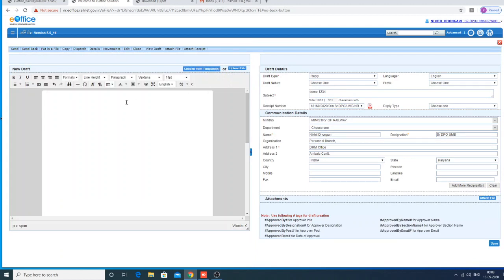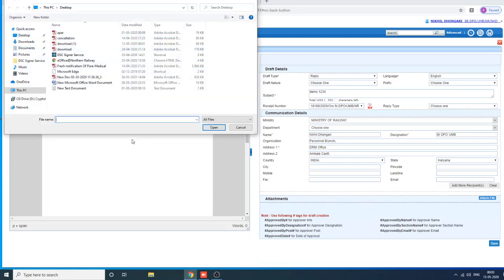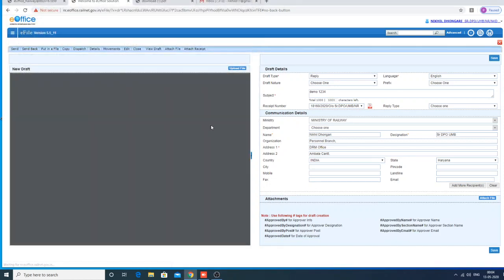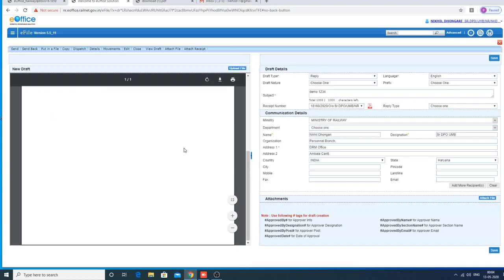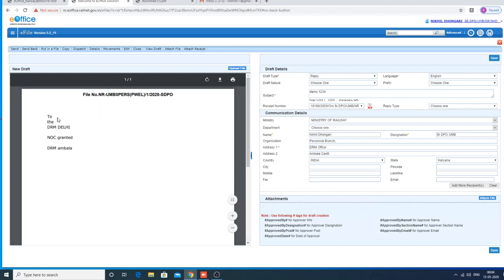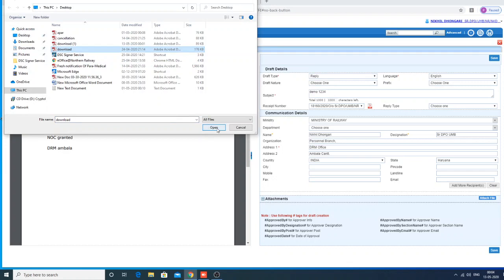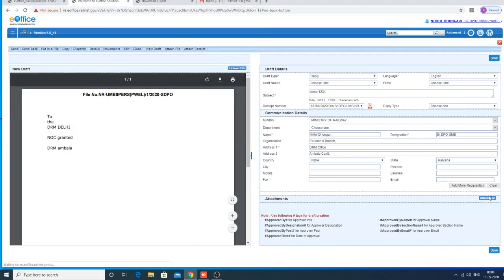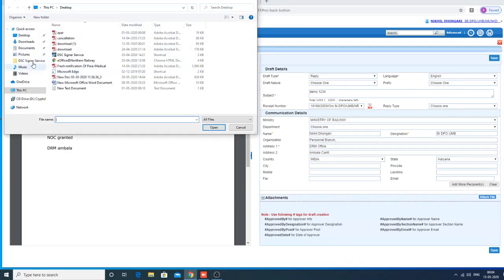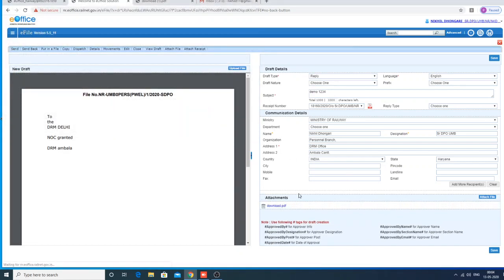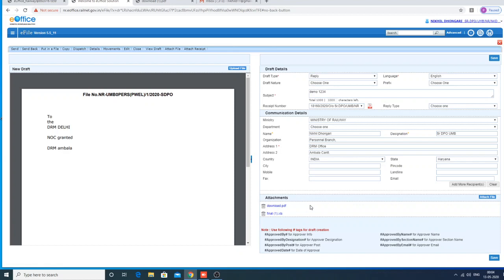Here you can attach anything. Upload file. Just see, I'm uploading it here. You can attach anything. Attach file, final. Same attachment that we did in the file. Attachments can be done here and saved here.